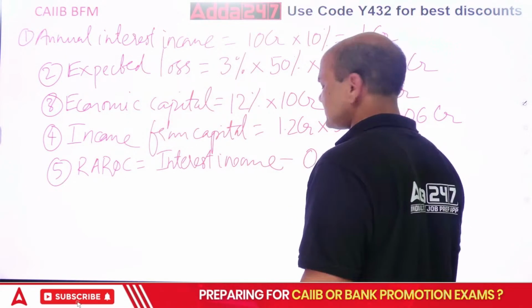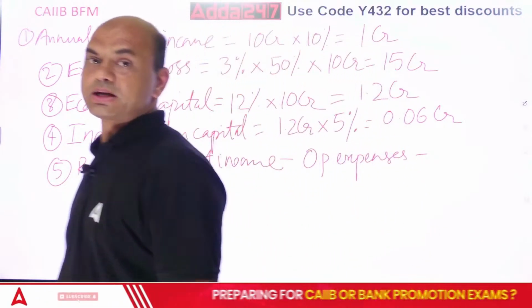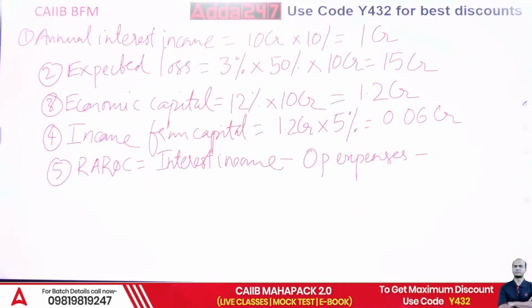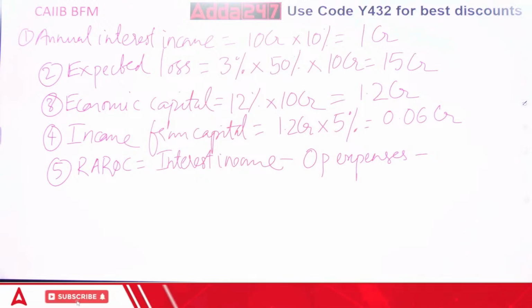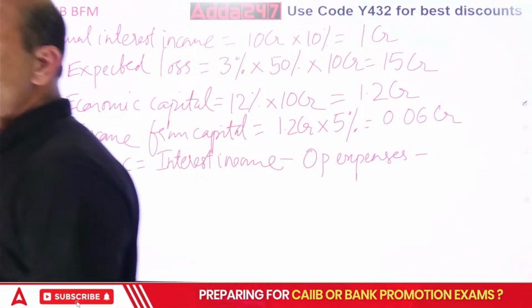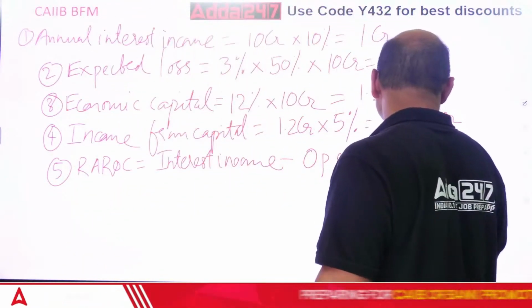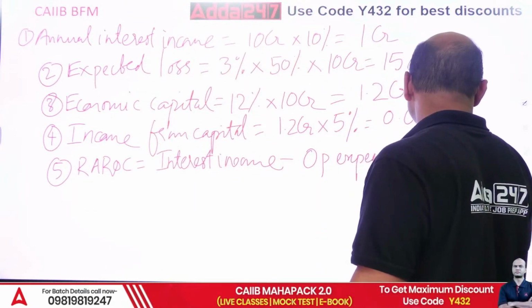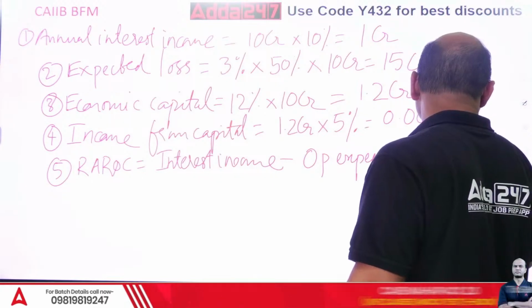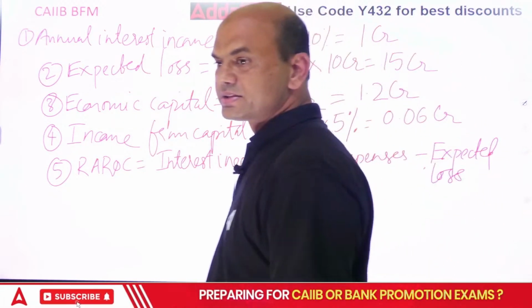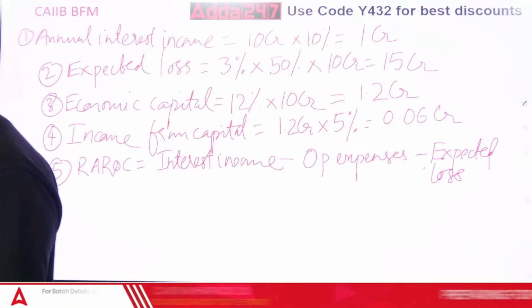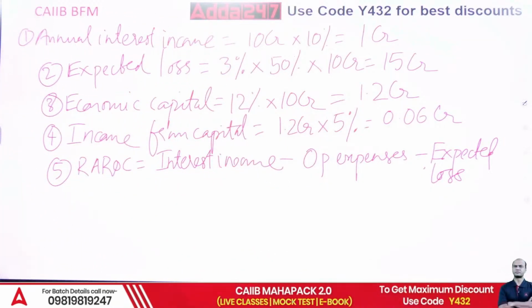See, you have to do calculations. Minus operating expenses, minus, what is this? Expected loss. Minus expected loss, minus now what is this?